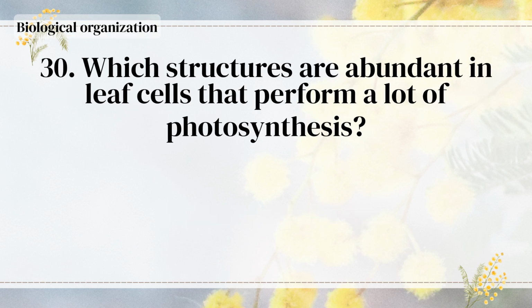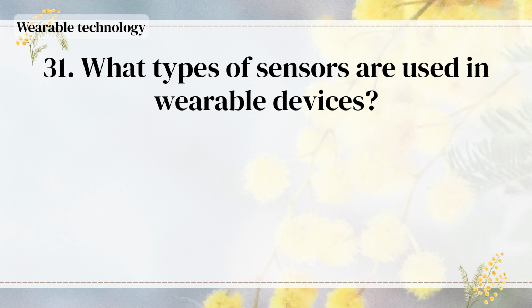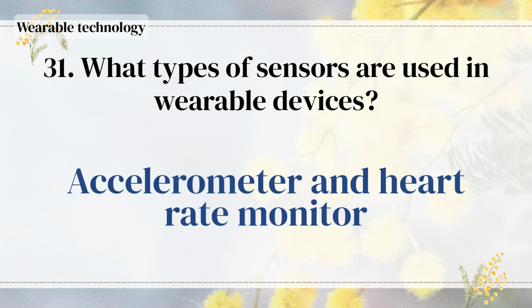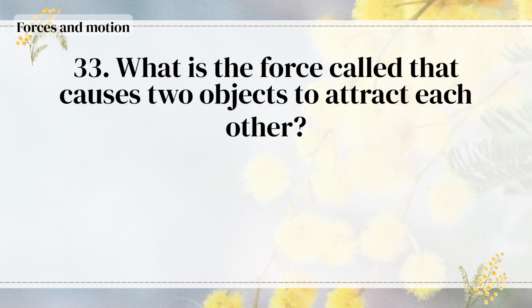Phototropism. Which structures are abundant in leaf cells that perform a lot of photosynthesis? Chloroplasts. What types of sensors are used in wearable devices? Accelerometer and heart rate monitor. Which gas binds to hemoglobin instead of oxygen and causes asphyxiation? CO. What is the force called that causes two objects to attract each other?